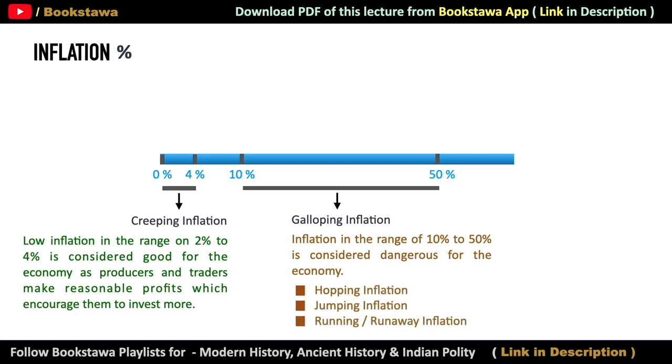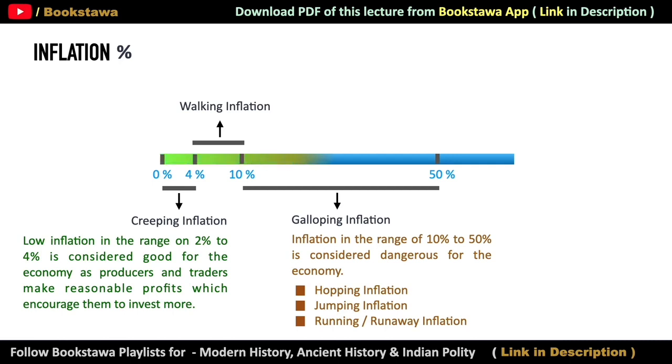Now let's talk about the percentage between creeping inflation and galloping inflation. That is about 4% to 10% inflation. Basically, if inflation is between 4% to 10%, then it is called walking inflation. Walking inflation works like an alert mechanism for government and central banks. If inflation is in this range, it is an alert that if inflation is not controlled now, it can convert into galloping inflation, which is economically very dangerous.